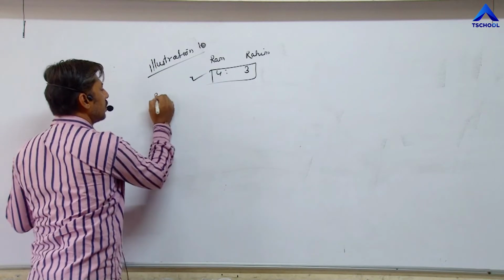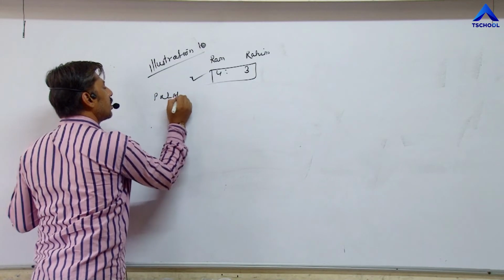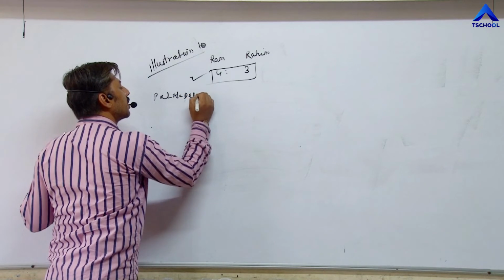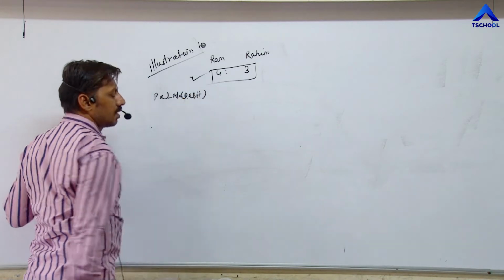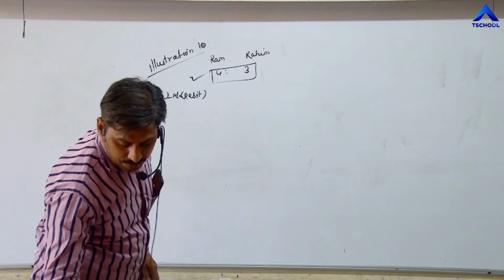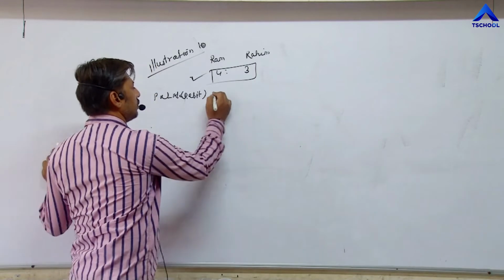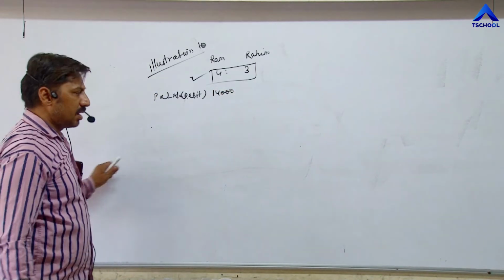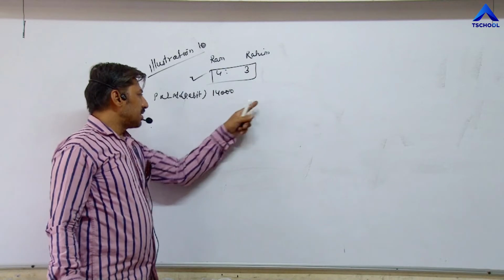So P&L account, debit balance is given. Amount 14,000. Now you can pass combined entries or separate entries. Right now I am passing separate entry.